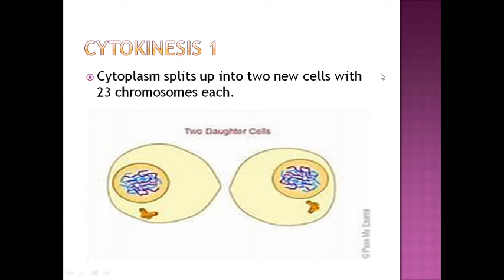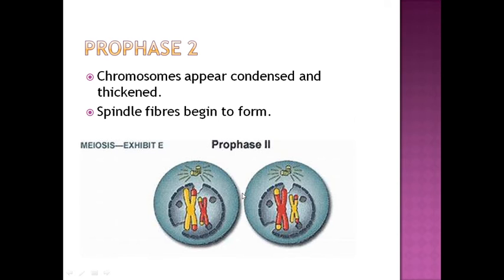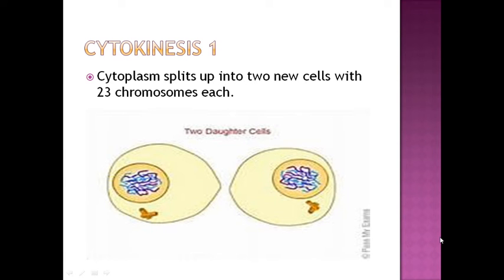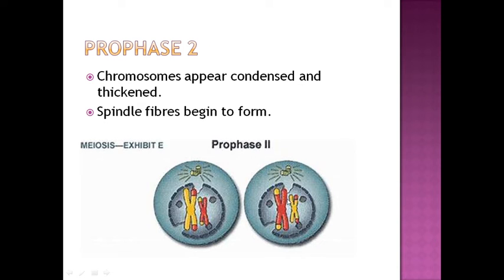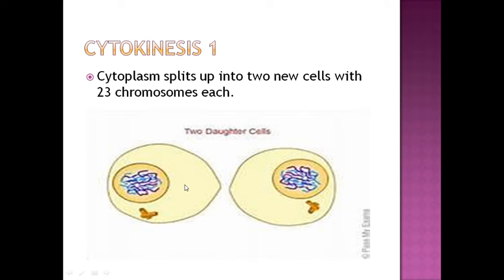Now cytokinesis, as you can see, 2 new daughter cells are finally produced. The cytoplasm splits into 2 new cells with 23 chromosomes each. So 46 divided into 23 and 23. Now if you consider meiosis 2, as you can see here, 2 cells are produced. Now in prophase 2, what will happen? Again these 2 will divide into 2 more.